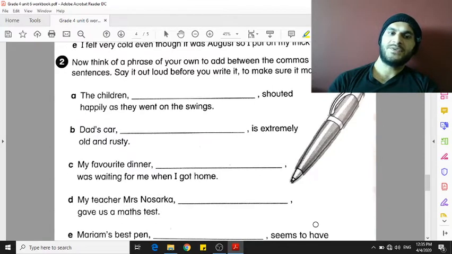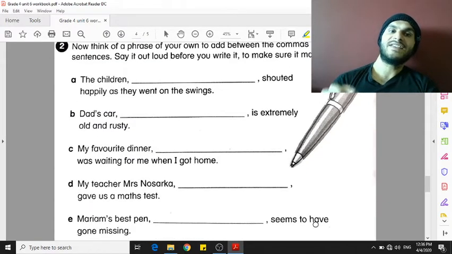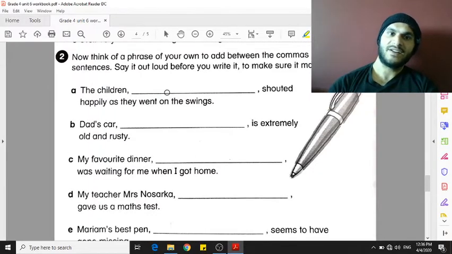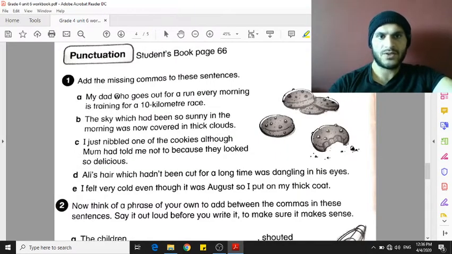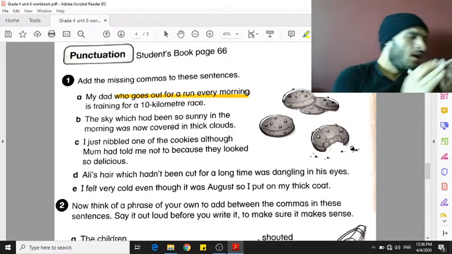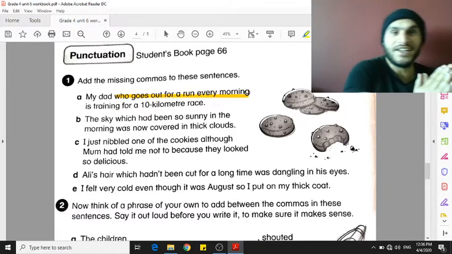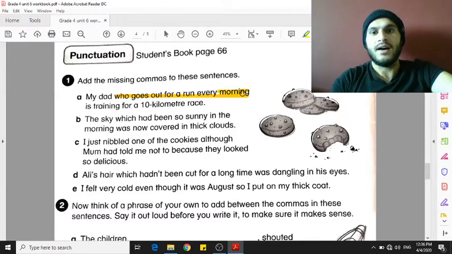In this exercise, we are going to add the phrases or the statements or the sentences that are missing. For example, here we used who. I'm going to do the first one. Who goes out for a run every morning?